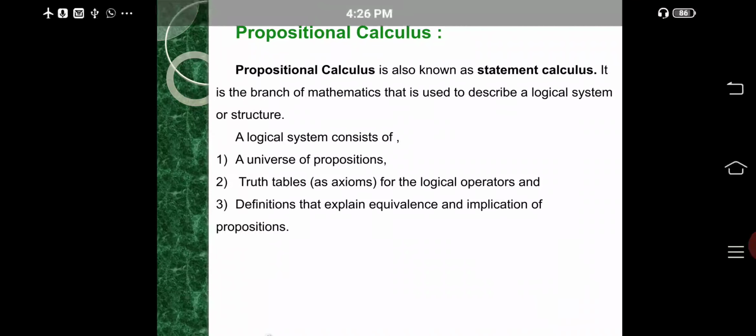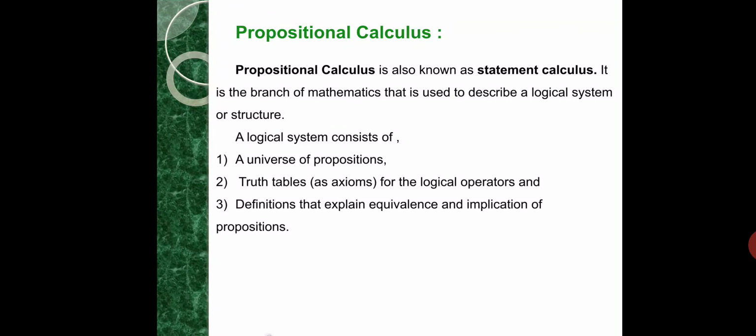Propositional logic, or propositional calculus, is also known as statement calculus. It is the branch of mathematics that is used to describe a logical system or structure.